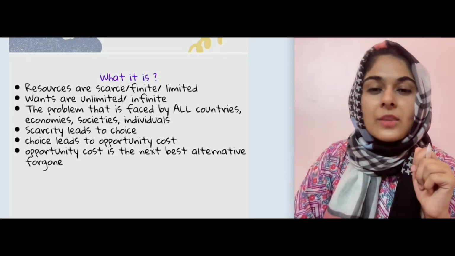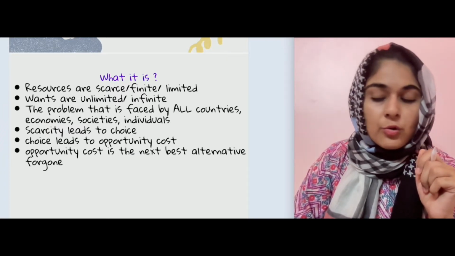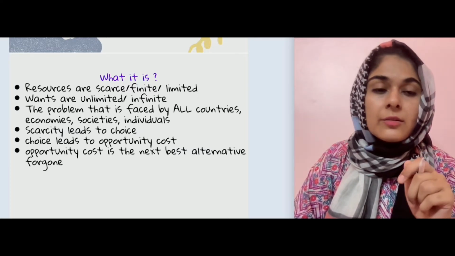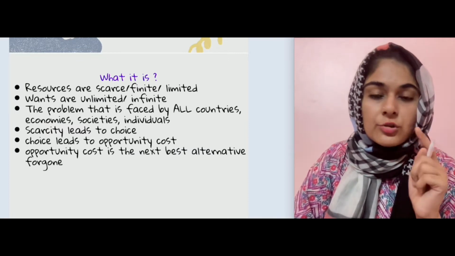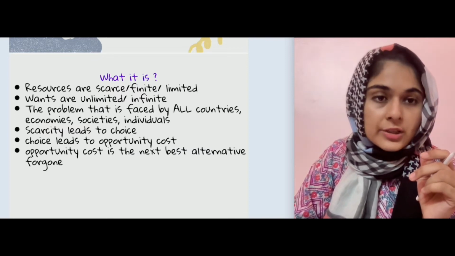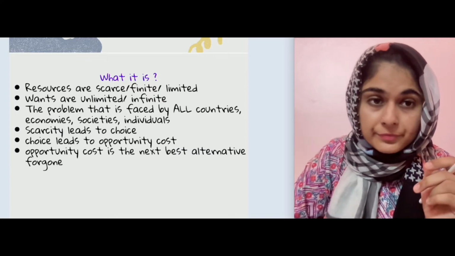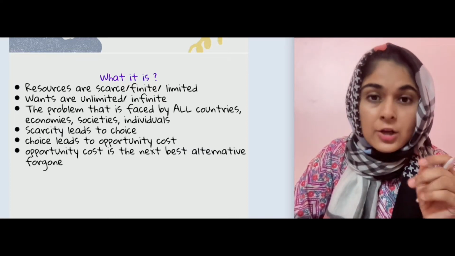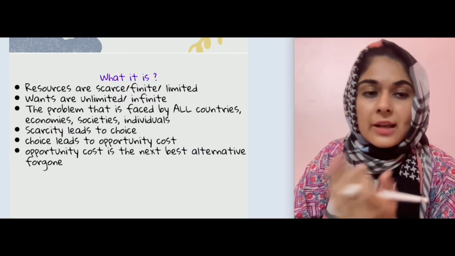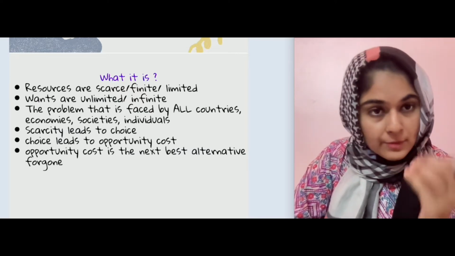So what happens is कि you need to go without a certain, you need to forego certain wishes of yours. तो कुछ जो है आपको कुछ चीज़ों को आपको you need to forego it, you need to go without it. ठीक है? So when you actually sacrifice those wants of yours to satisfy a few, then that is called opportunity cost. So whatever you are sacrificing is what you are letting go. सही है? तो जो आप let go कर रहे हैं वो आपका opportunity cost है.